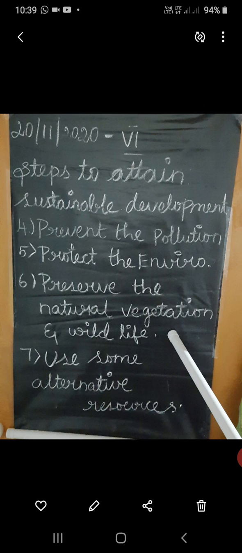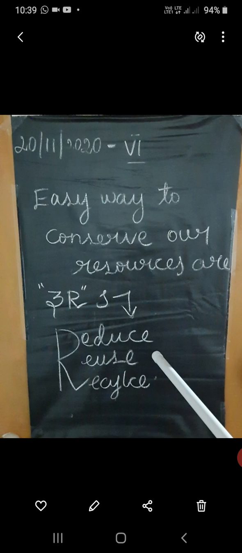Preserving the natural vegetation and wildlife sanctuaries helps to avoid air pollution, etc. We have to use some alternative resources also. The easy way to conserve our resources is to follow the 3 R's.